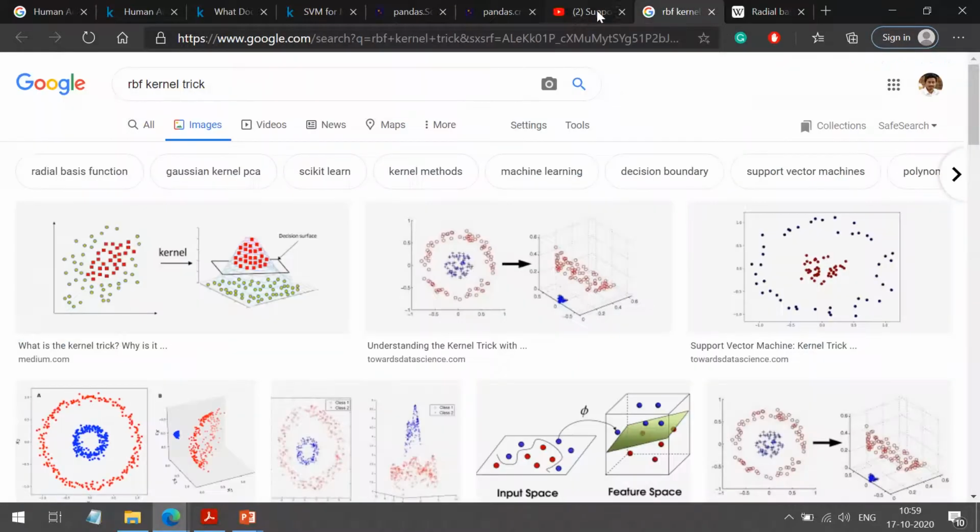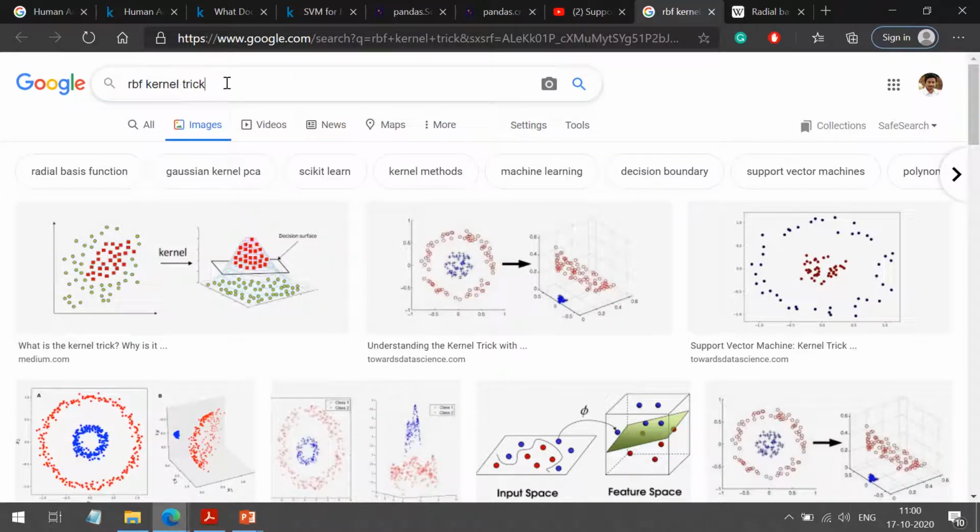So what is the function of RBF? Consider this. This is the original data and it is not separable. You cannot put a linear decision boundary. After applying RBF, which is actually a kernel, on this non-separable data, we get separated data, and now I can put a decision boundary and classify this data set.